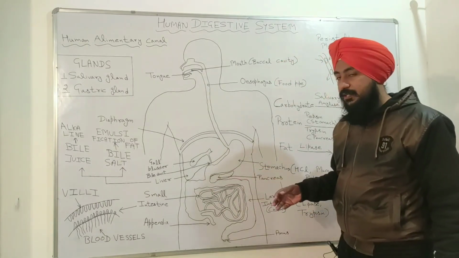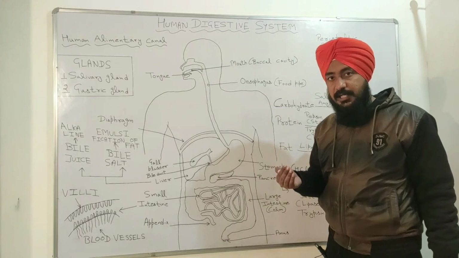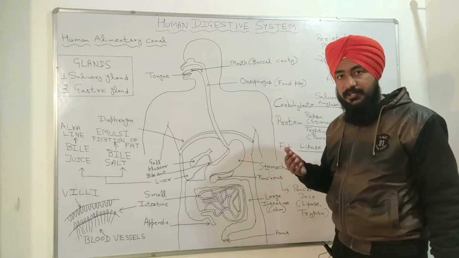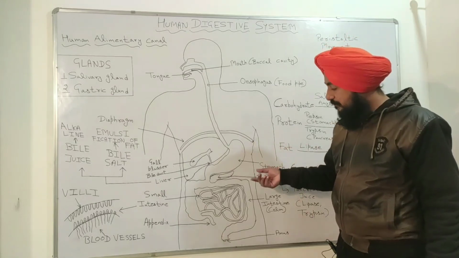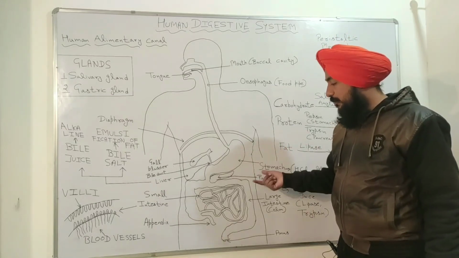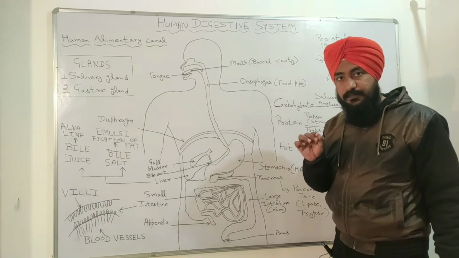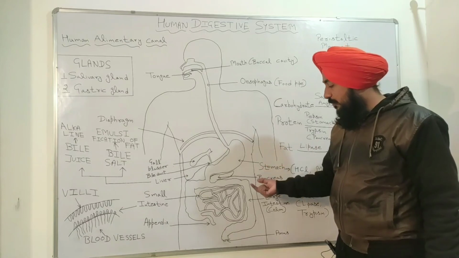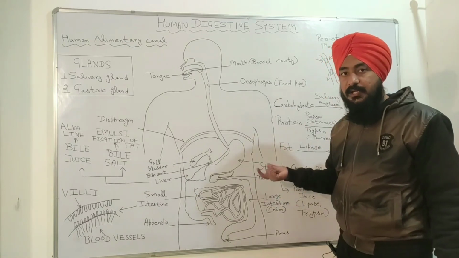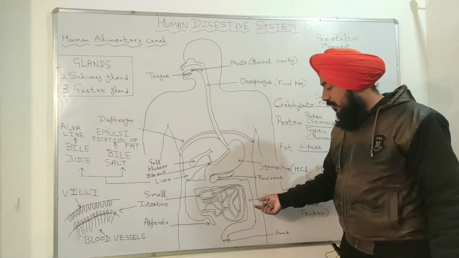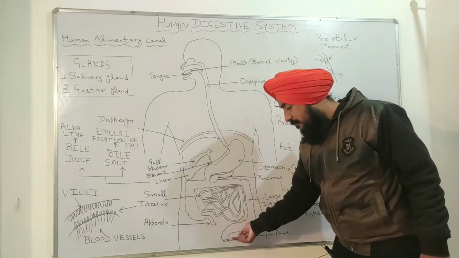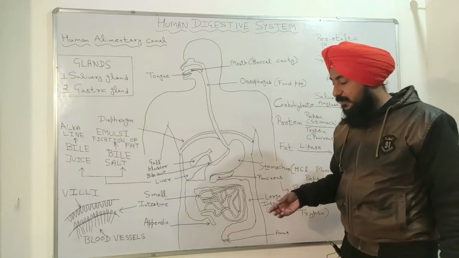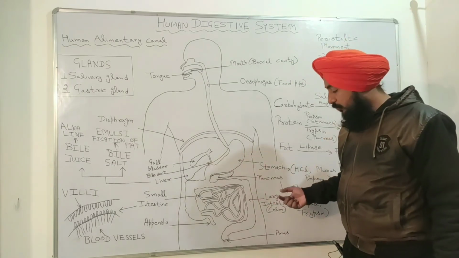In the large intestine, extra water or extra salt present in the undigested food is absorbed. So the extra water or extra salt from the undigested food is absorbed in the large intestine in the human body. After that, the undigested food comes out from the body through the anus.